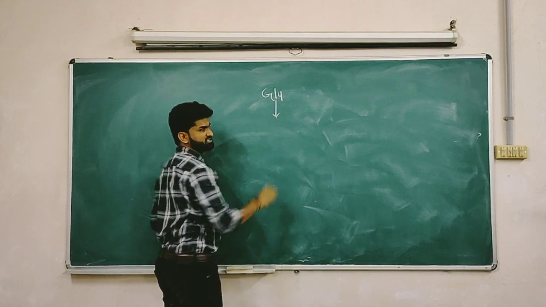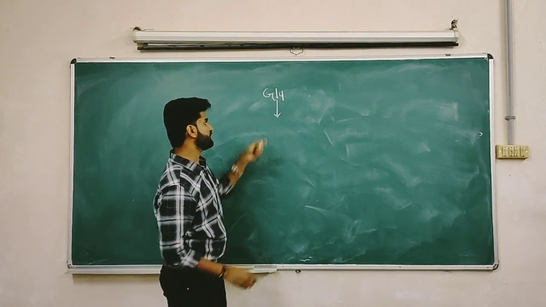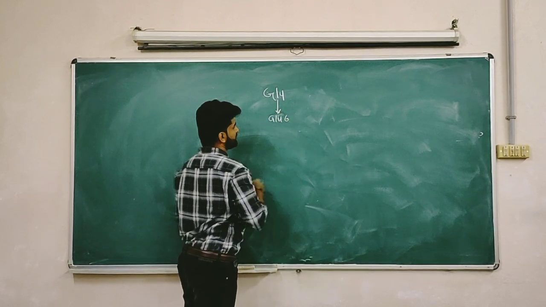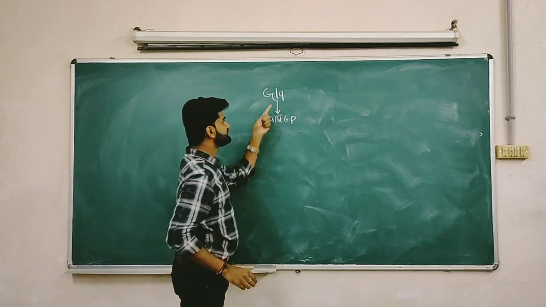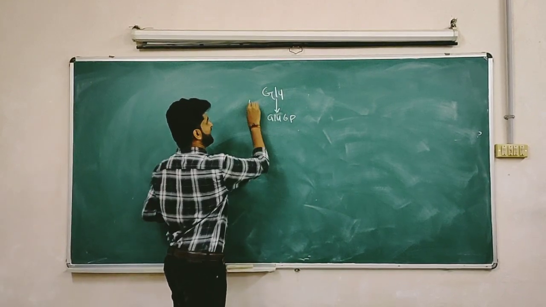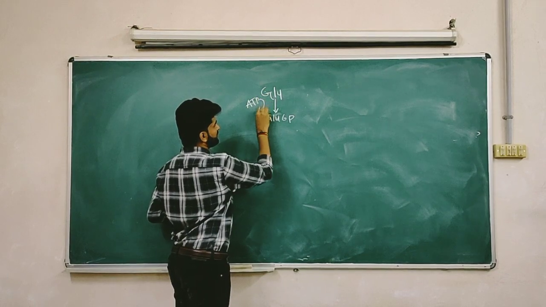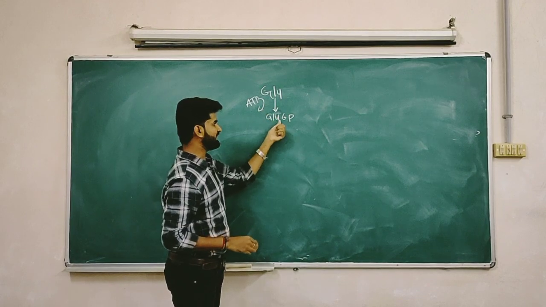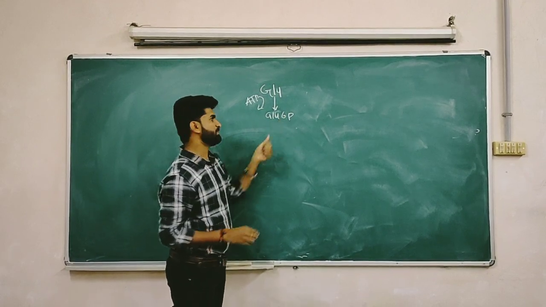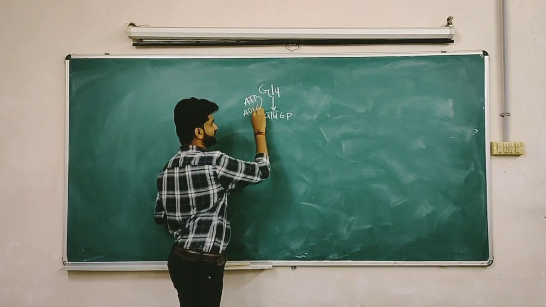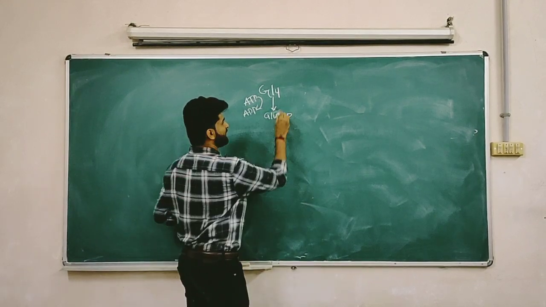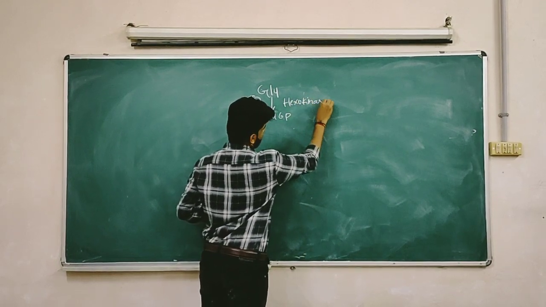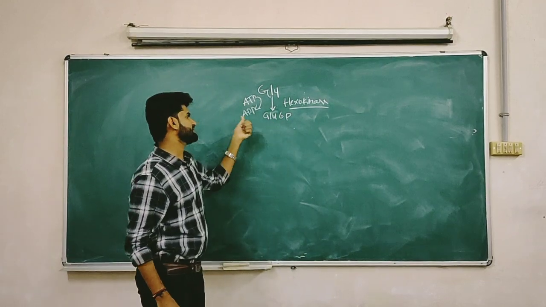In the first step, glucose is converted by phosphorylation. In this phosphorylation, glucose is converted into glucose 6 phosphate. From ATP, the phosphate group is added to glucose, and finally glucose is converted into glucose 6 phosphate, and this ATP converts into ADP. This reaction is mediated by the hexokinase enzyme.